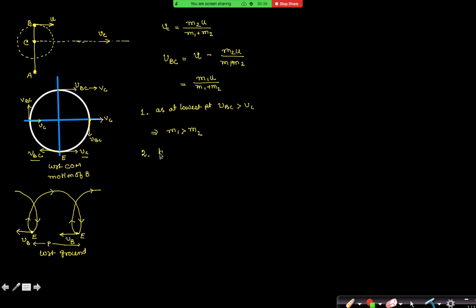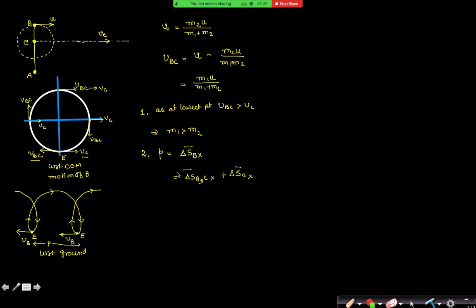P is nothing but the displacement of the particle B along x-axis. Yes or no? Yes, sir, it is the displacement of the particle B along x-axis. Can I say this is nothing but the displacement of particle B with respect to C along x-axis plus the displacement of center of mass along x-axis? Can I say that? If you break it in vectors, yes, sir.